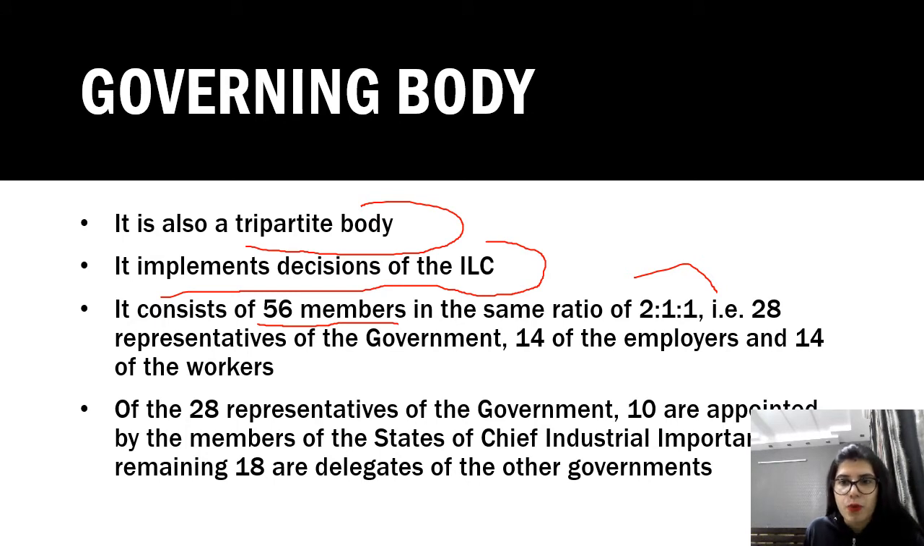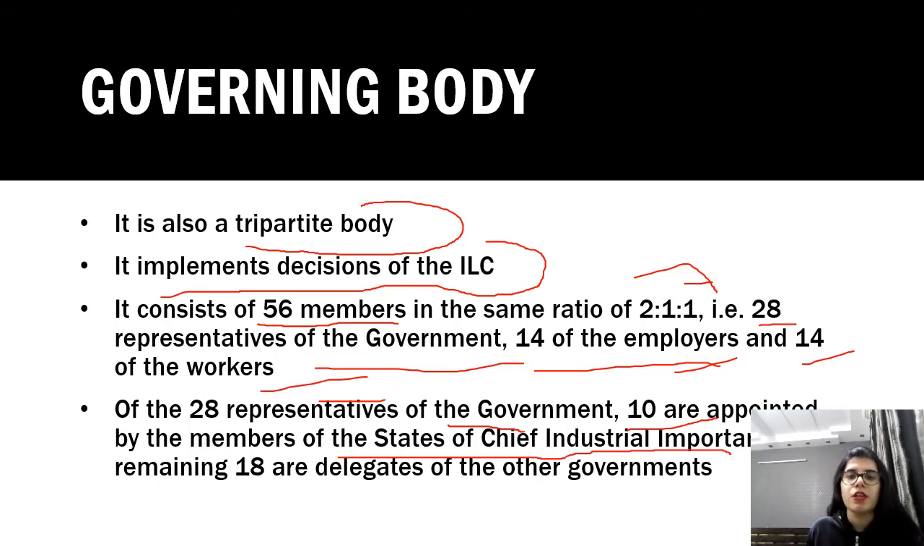So 28 representatives of the government. When the ratio is 2, obviously more representatives would be of the government, and 14 of the employers and 14 of the workers. Now it's 1:1, so equal representatives of the employers and equal representatives of the workers. Okay. Now, of the 28 representatives of the government, 10 are appointed by the members of the state of chief industrial importance. Okay, so out of these 28 representatives, 10 are appointed from the states. You can also call them the countries. I have told you before that here states means the countries. Okay, so 10 are appointed from the countries of chief industrial importance.